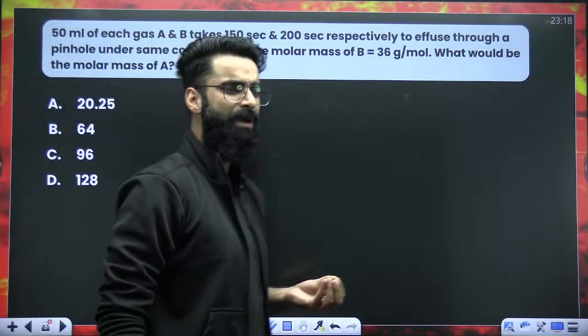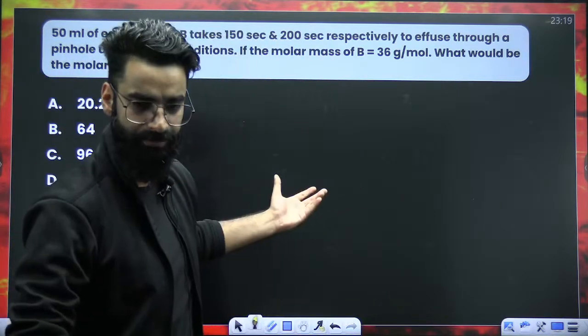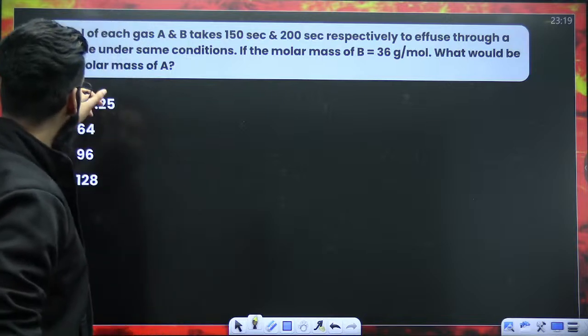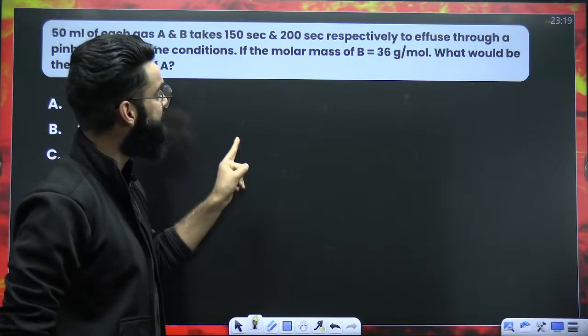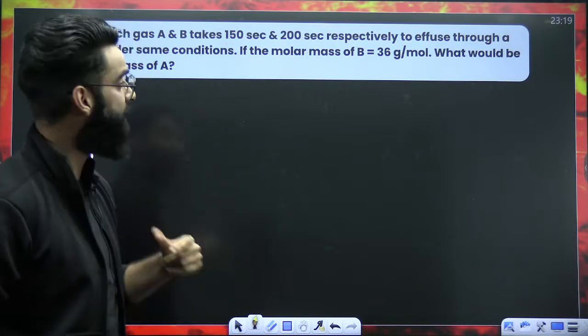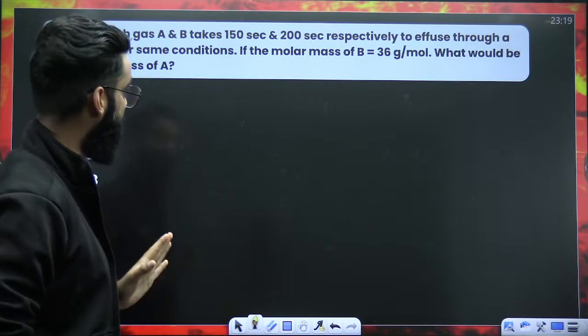Let's have a look at one more simple question. Basic question. 50 mL of each gas A and B takes 150 seconds and 200 seconds respectively to effuse through the hole under similar conditions.